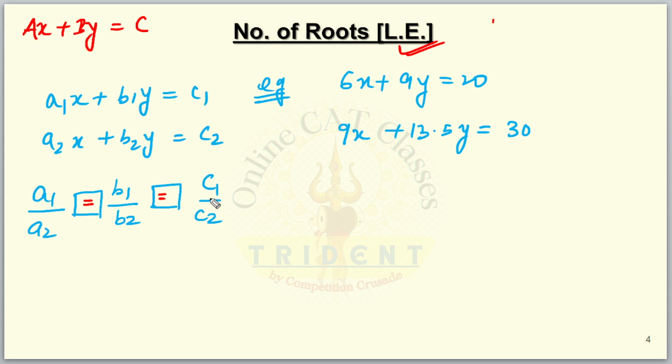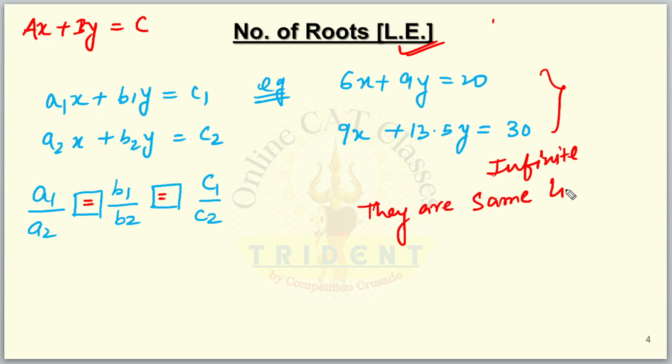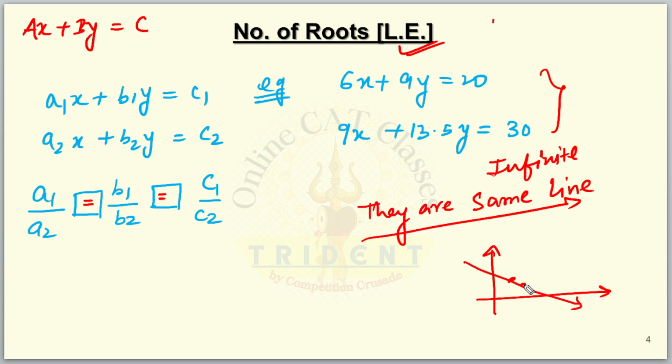In other words, this will have infinite solutions, because these are not different lines, they are the same line with different points. I'm just looking at multiples of x and y, so effectively they are the same line.